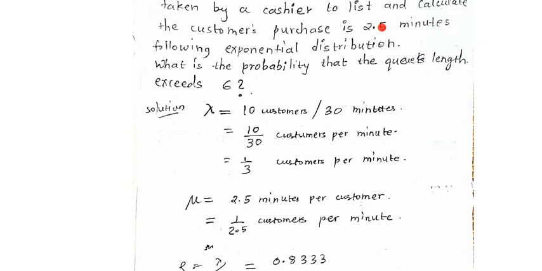What we want is in this form: how many customers per minute. So if 2.5 minutes for one customer, then 1 divided by 2.5 customers per minute. These are simple things to understand, you can easily calculate this. You can use that cross multiplication trick.